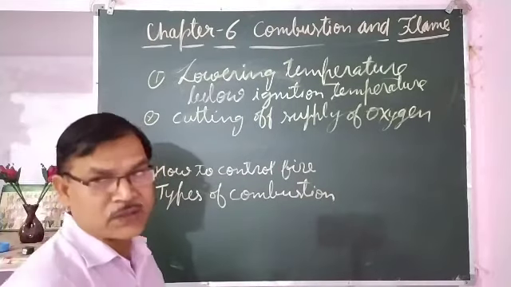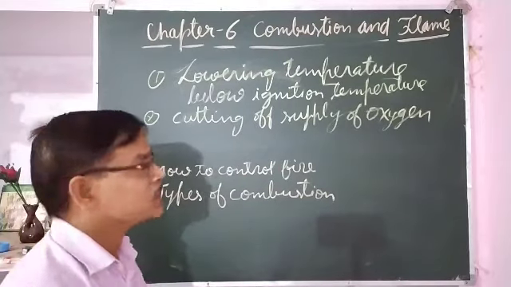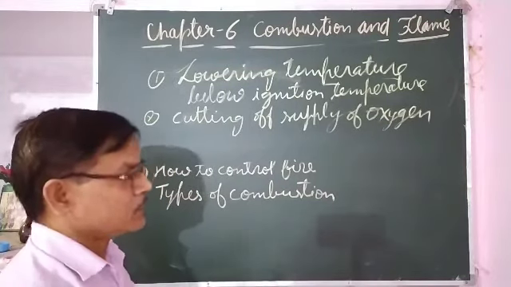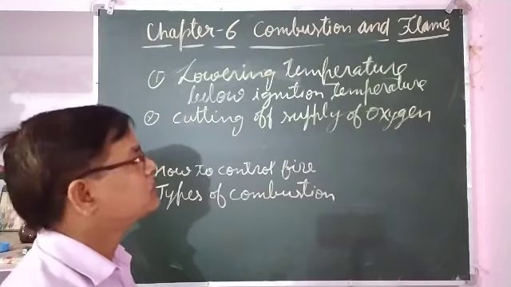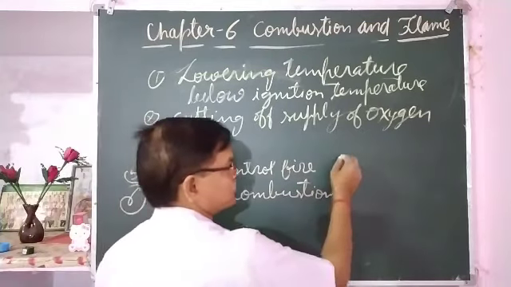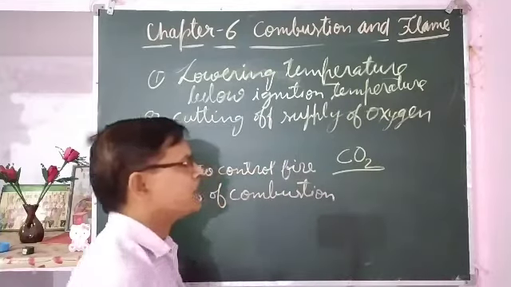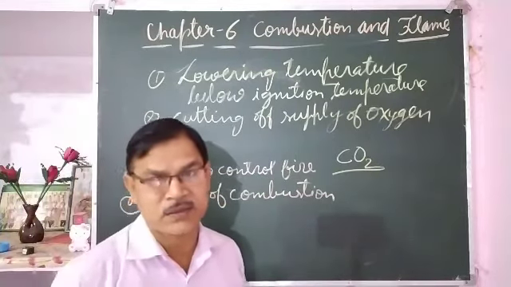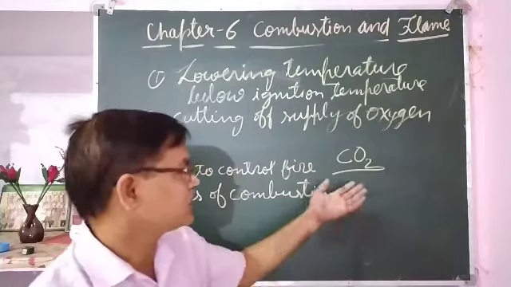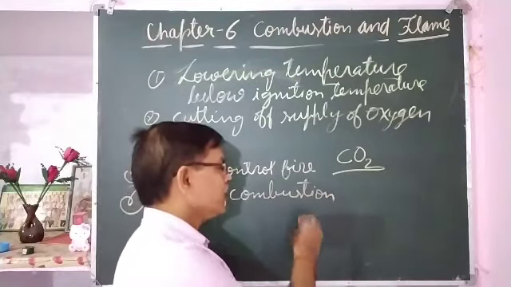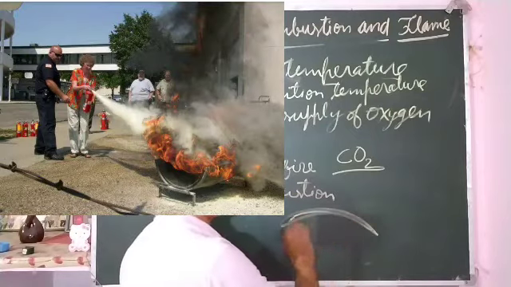Fire extinguishers used for small fires have some chemicals in them, and when they are used, most of them produce carbon dioxide gas. Since carbon dioxide gas is heavier than oxygen, when it is released over the fire, it makes a layer over the fire.